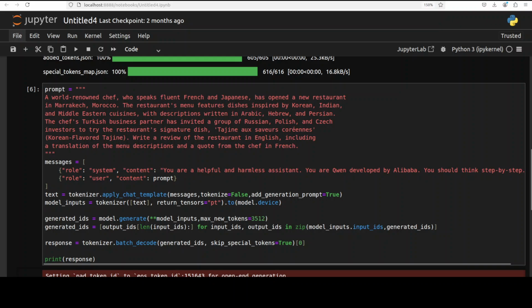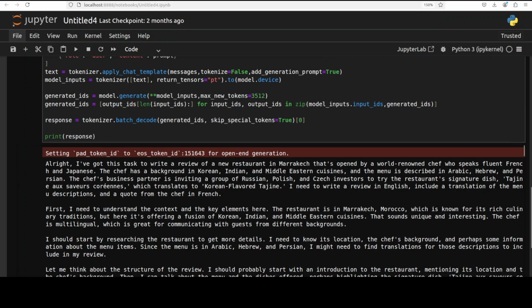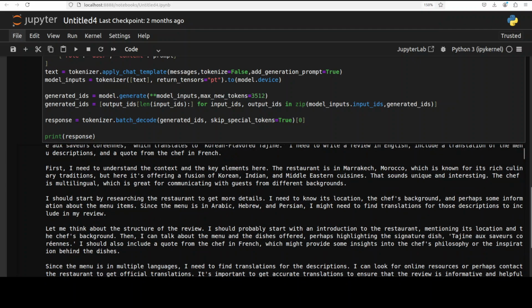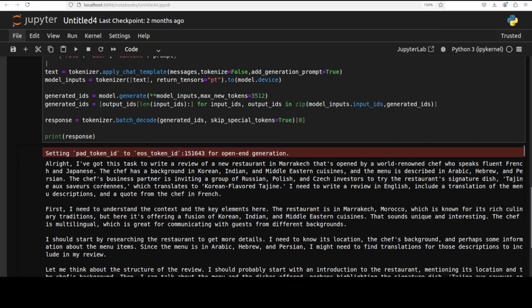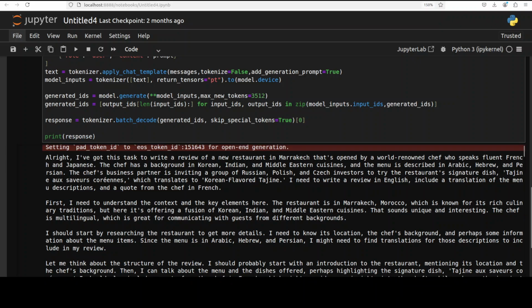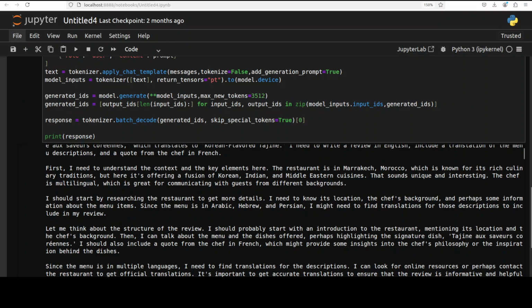And the model has returned the response. Let's check it out. So it is saying, all right, this is what I really like about it, just in the style of QWQ and even QVQ, which is a vision one. It is saying, all right, I have got this task to write a review of a new restaurant in Marrakesh, and then it is talking about all the dishes, and then it is saying I need to understand the context and key elements here. Very nice.